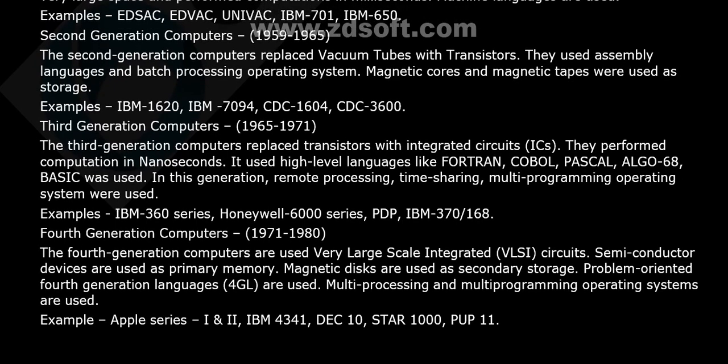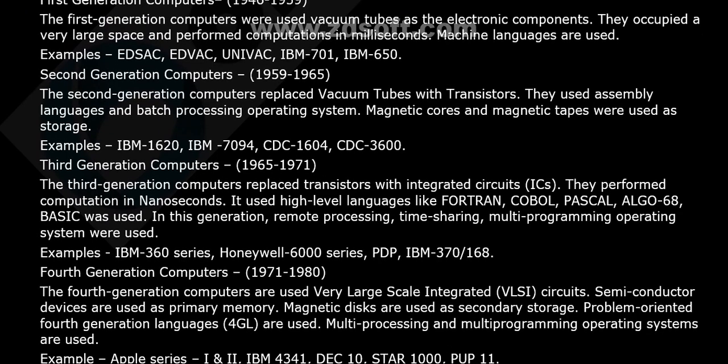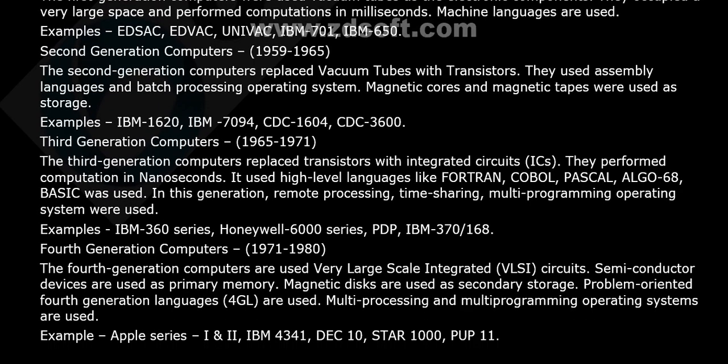Just remember like that. So, third generation computers replaced transistors with ICs. As I said, first generation computers used vacuum tubes, second generation computers transistors, next comes the integrated circuit, next comes the very large scale integrated circuits, VLSI. In the third generation computers, they performed computation in nanoseconds. High level languages like Fortran, COBOL, Pascal, Algol 68, BASIC were used. In this generation, remote processing, time sharing, and multiprogramming operating systems were used.